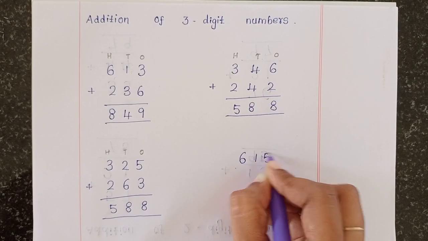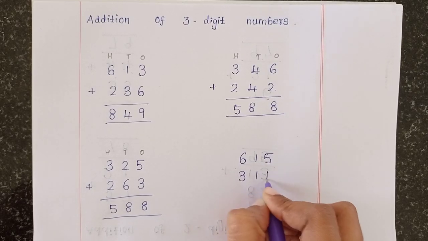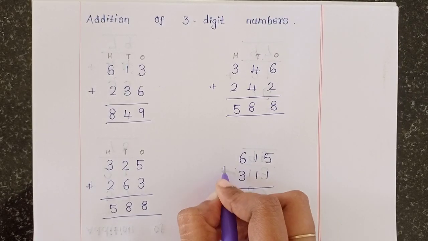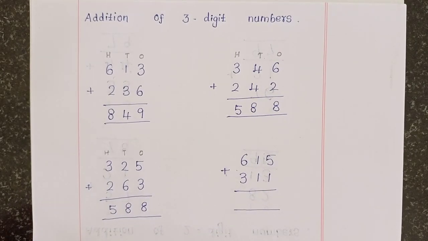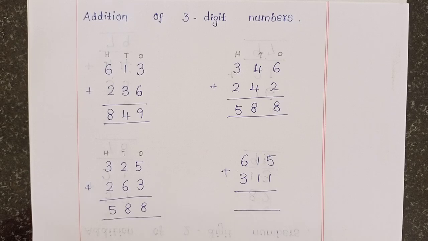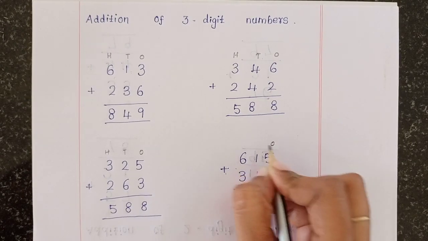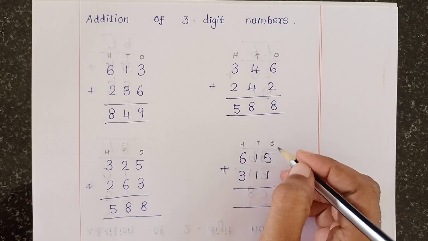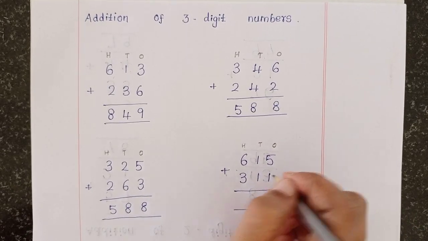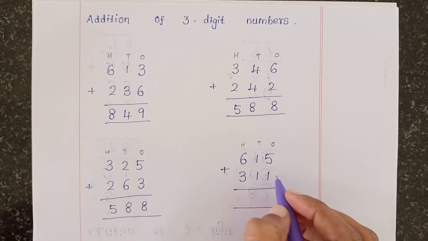615 plus 311. First, always mark the place first. First add the ones column. 5 plus 1.